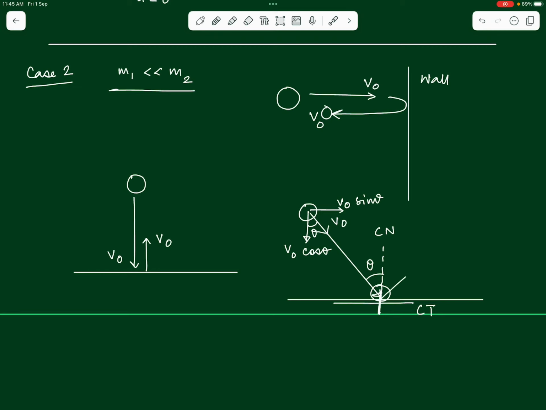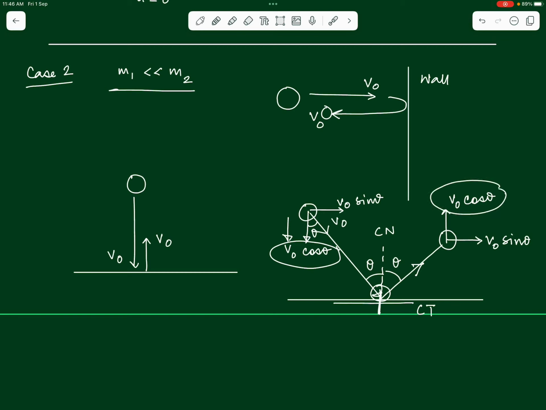So what will happen soon after the collision? Soon after the collision, the ball will be somewhere here with its common tangent component of velocity remaining unchanged. So v naught sin theta remains v naught sin theta, whereas v naught cos theta, which was downward, now will become upward, v naught cos theta. Do you understand? So the ball will move along this direction now. Understand that it will make the same angle theta with the vertical as it was making earlier, because it is a perfectly elastic collision. The velocity with which it rebounds upward is the same as the velocity with which it hits the ground, right? So in that way we can easily find out the final velocity of this hitting ball.